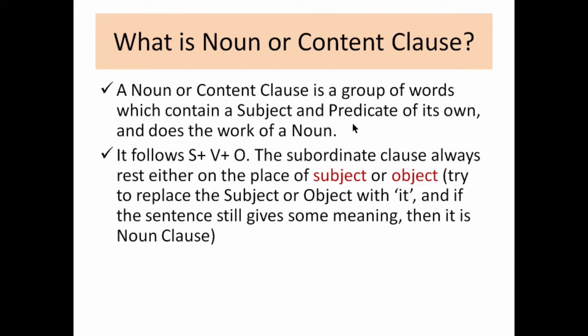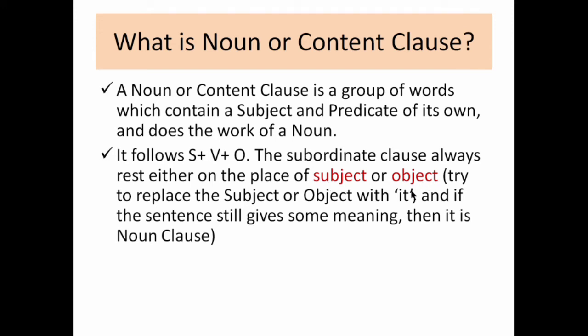So a group of words can be a noun clause if it contains a subject and predicate, and it should work like a noun. One more thing: to be a noun clause, it should follow the sequence subject, verb, object. The subordinating clause always rests either on the place of subject or the object.